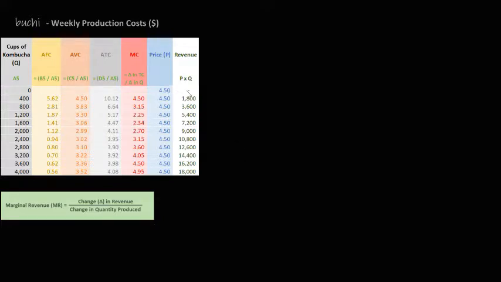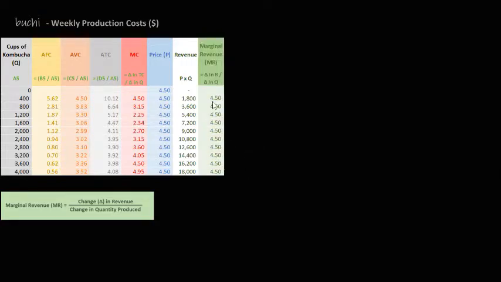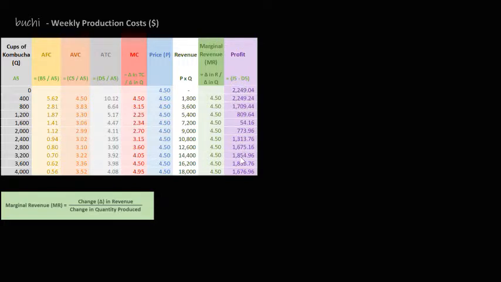So for instance, if we start at 0, we have 0 cups produced and we have 0 revenue. If we go to 400, now we have 400 cups produced and we have revenue of 1800. So in this case, the change in revenue would be 1800 minus 0 divided by 400 minus 0. Now what we find is that the marginal revenue in each case is $4.50. Now this is only the case in a perfectly competitive market. And the reason is every cup we produce, because there's many buyers, we can sell it at that market price. And then we can determine profit by taking revenue and subtracting our total cost, which I haven't shown here just so we keep everything on one screen.